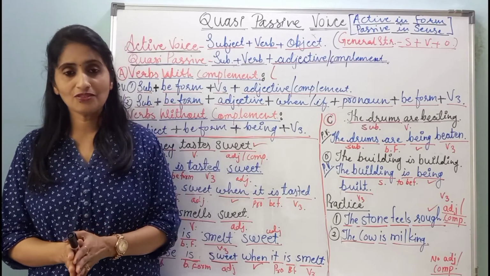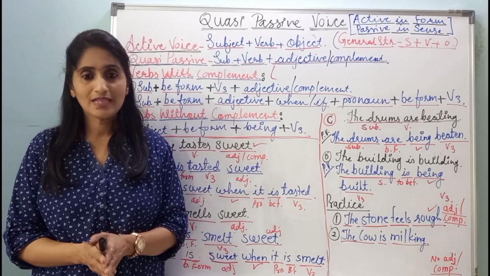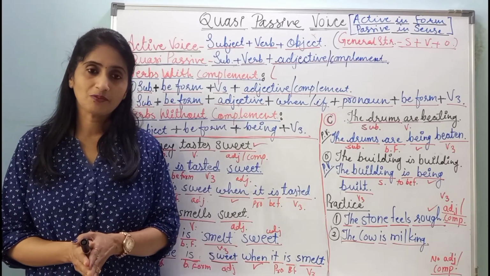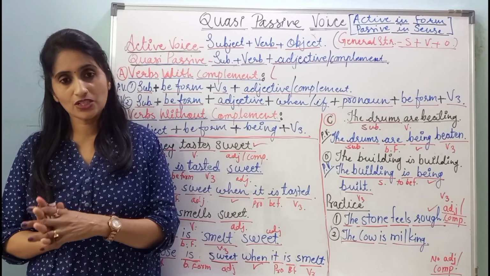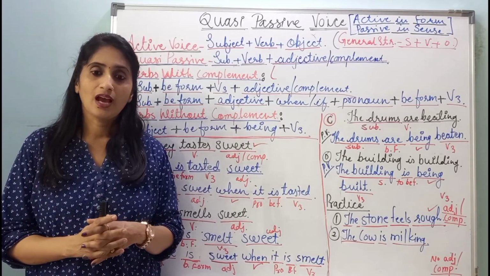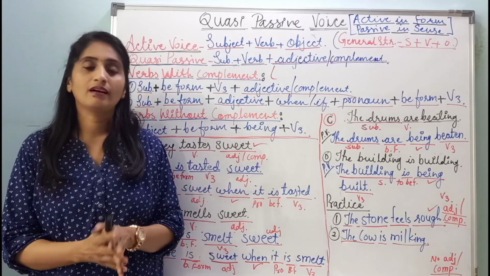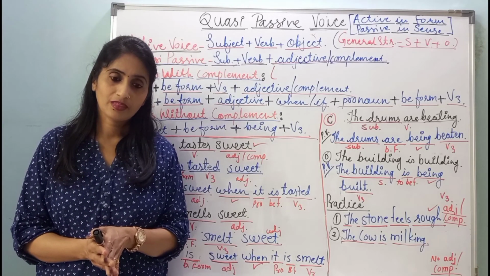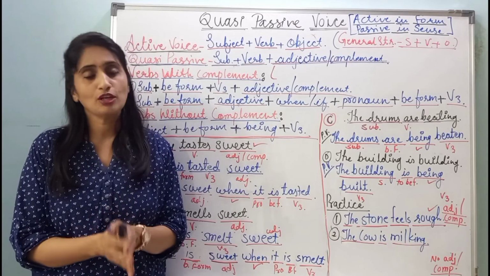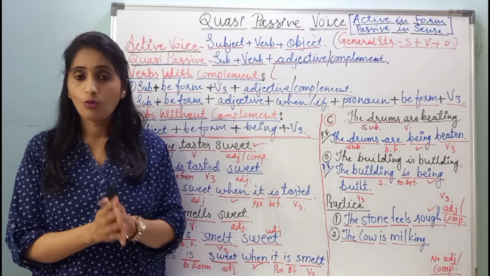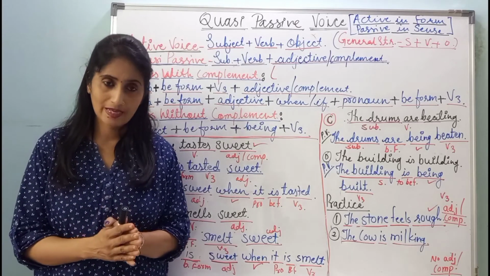But there are certain transitive verbs known as quasi-verbs. Means the transitive verbs which have passive meaning though they retain the active form. The sentences having such type of verbs seem to be in active voice because of their structure, but actually they are quasi-passive. Then what is this quasi? What means quasi-passive? Quasi means almost and quasi-passive means almost passive.